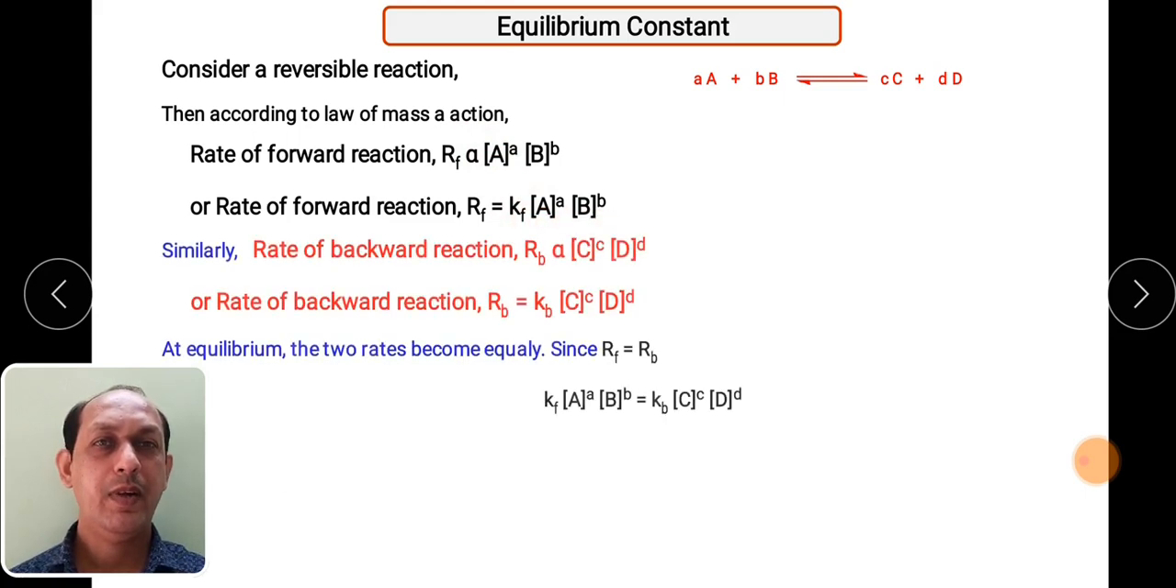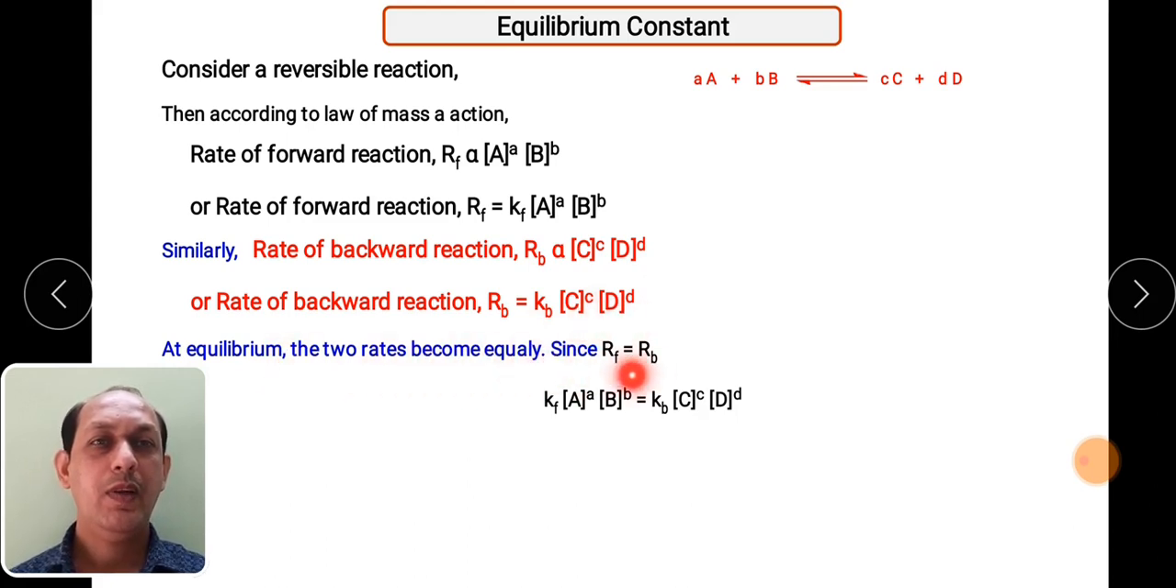In the same manner, we can write the backward reaction also. In this case, we use the term RB, which is directly proportional to C and D. To remove the proportionality sign, we write RB is equal to KB, a constant, times the product of the concentrations of C and D.